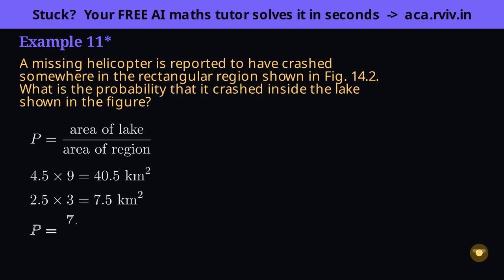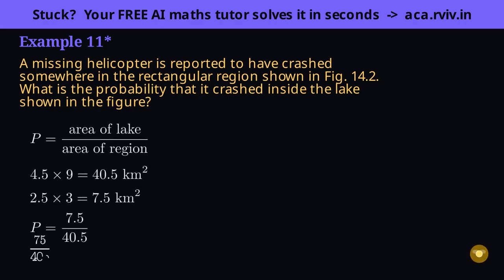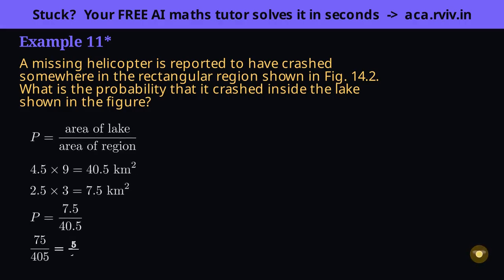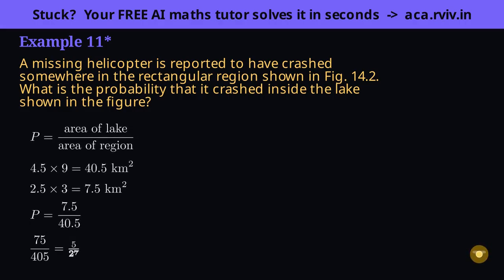Favorable area over total area, 7.5 over 40.5. Decimals are awkward, so multiply top and bottom by 10 to clear them. That doesn't change the value, giving 75 over 405, which reduces to 5 over 27.